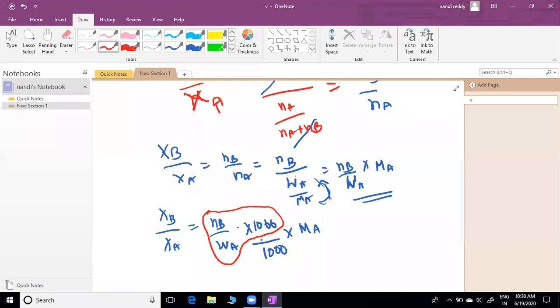Now I have circled that one. Anyone, what can you get from the circled term? What do we call it?